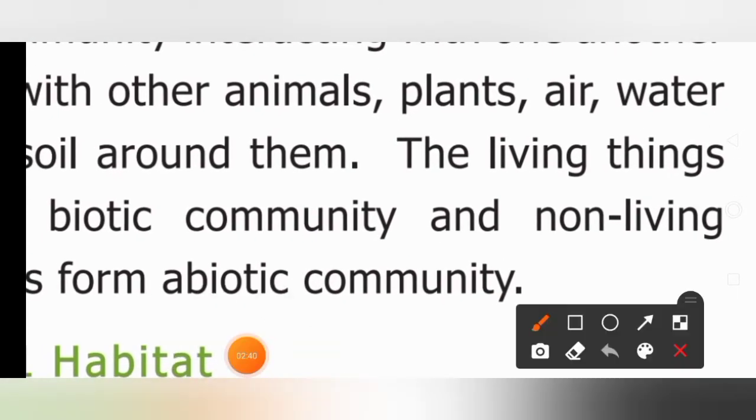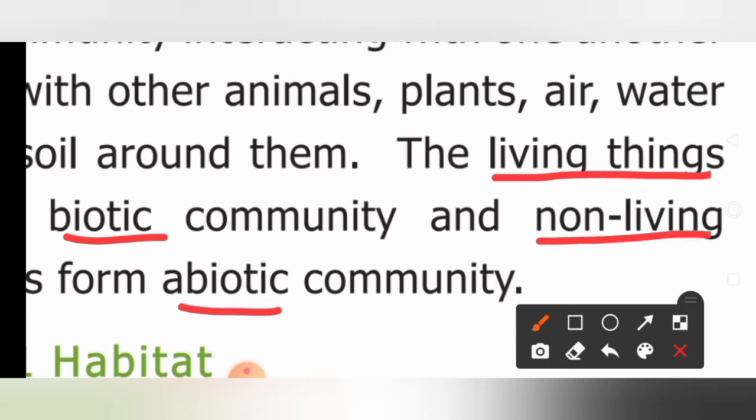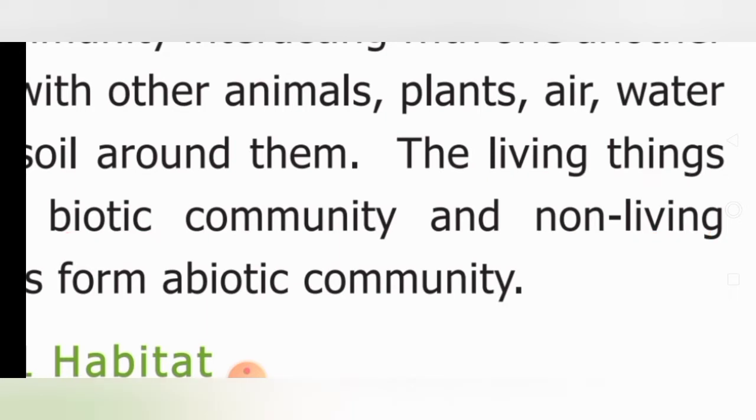Biotic means living things, and the abiotic community means non-living things. So biodiversity talks about both the animals and human beings and also non-living things. Do you understand what is a biotic community and what is abiotic? Living thing means biotic, non-living thing means abiotic.